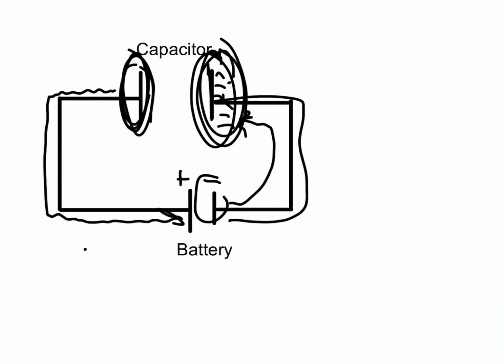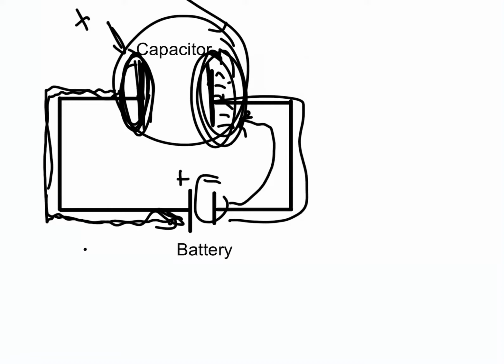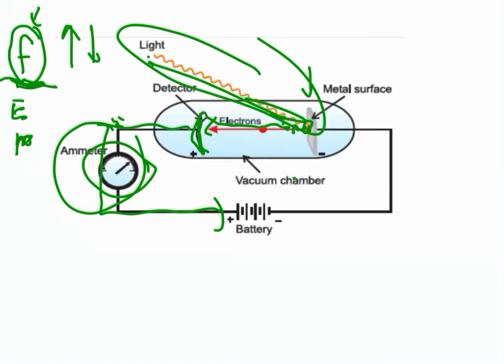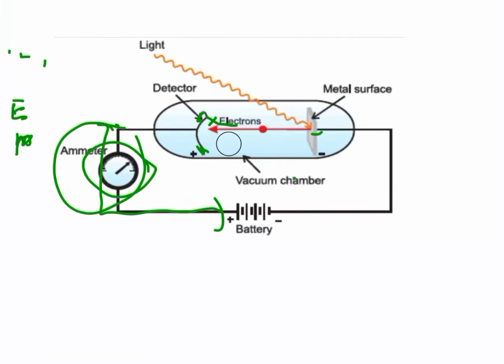Now, eventually, when this is completely filled, this is going to have as many electrons leave it as it could possibly have. So this ends up being permanently positively charged, and this is negatively charged. And because it's stopped having electrons leave, there's no current flow in this leg either. So eventually it gets to the point where these are fully charged and there's no current flowing through the circuit. So if I put an ammeter here, it would register no current. Okay.